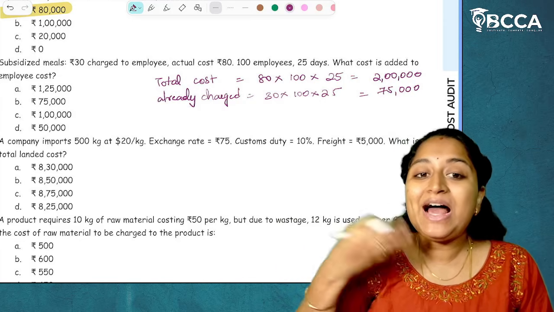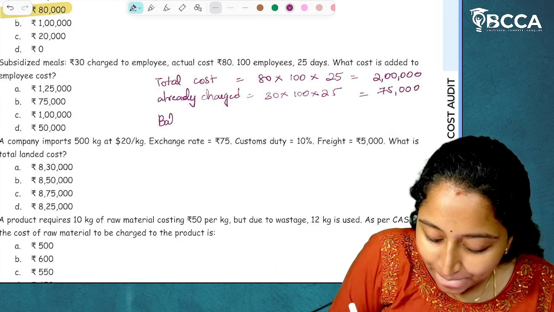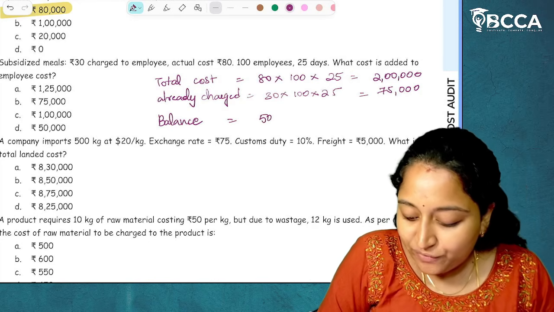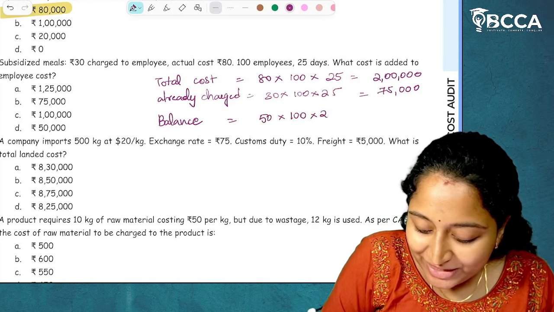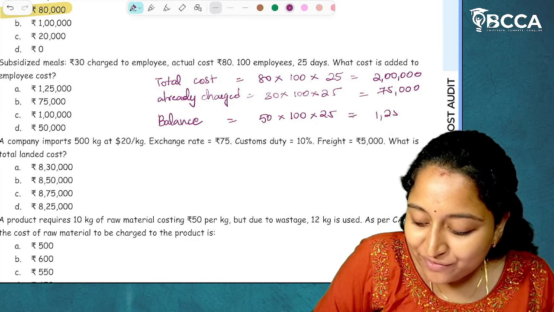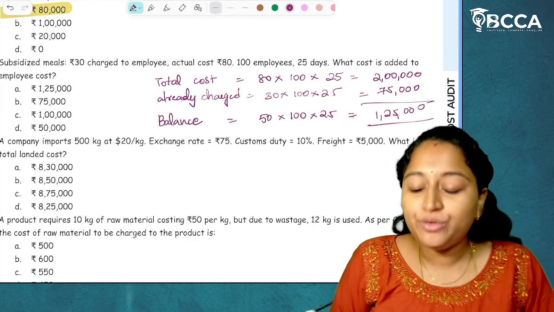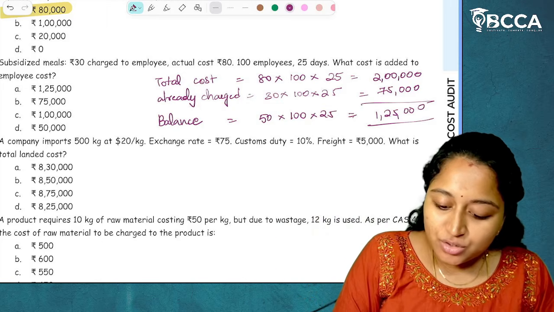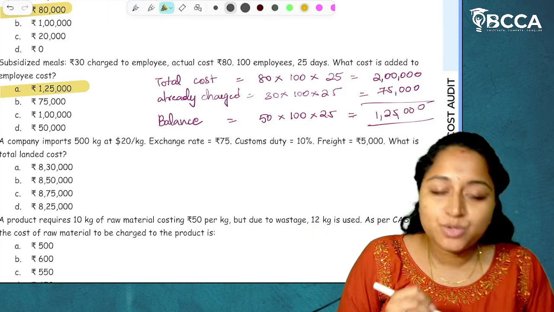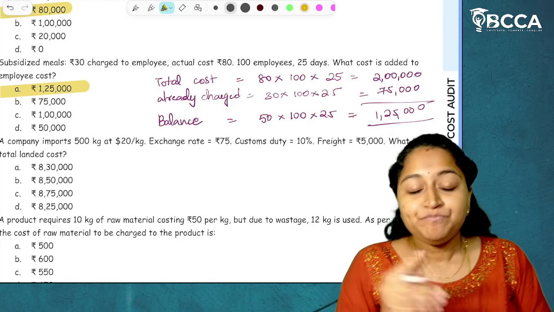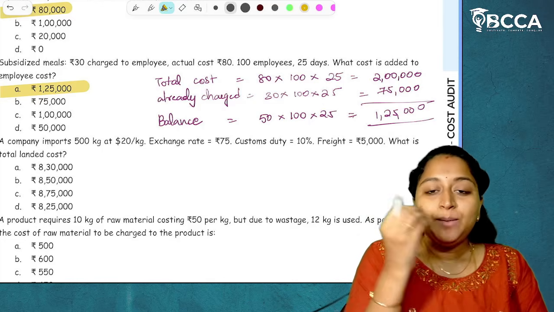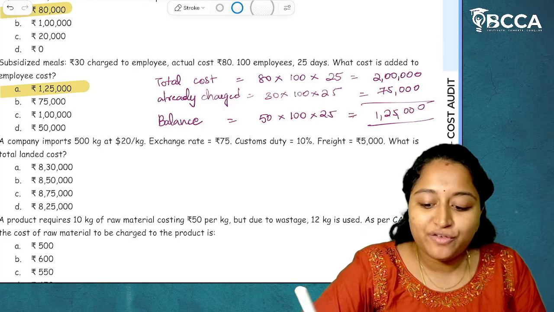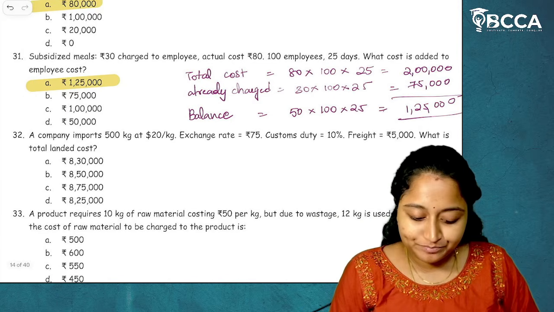Now what is the balance which has to be charged? Balance cost which has to be added is for 50 rupees. 50 into 100 into 25, this will be around 1,25,000. You can do it like this, or you can do 80 minus 30, 1,25,000 as well. So this is the explanation for here. The answer is 1,25,000. I hope it is clear. 30 rupees is already charged, but the entire cost is 80 rupees. So the balance 50 rupees has to be charged for employee cost. I hope it is clear.